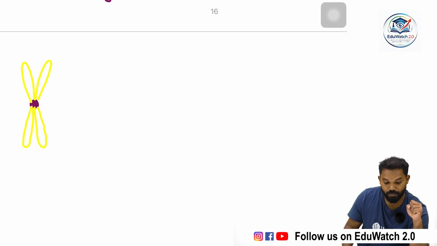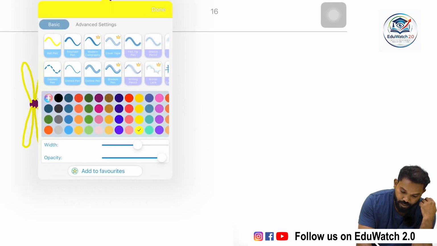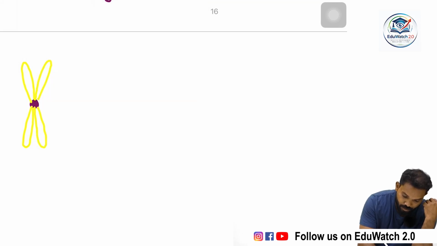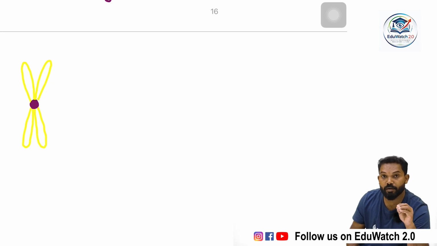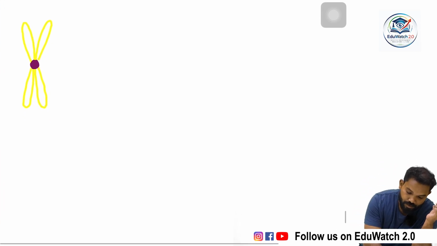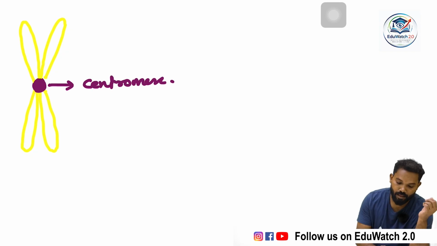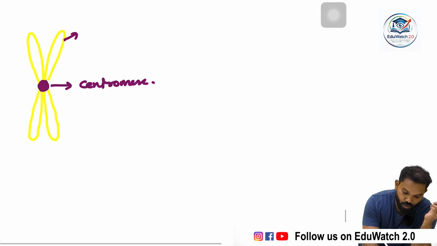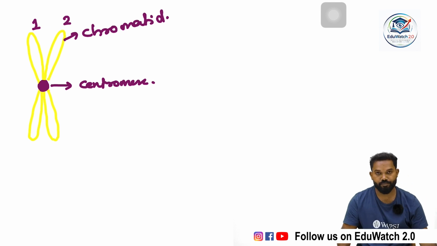The two chromatids are adjoined at a common point known as the centromere. So a single chromosome has one centromere and two chromatids.